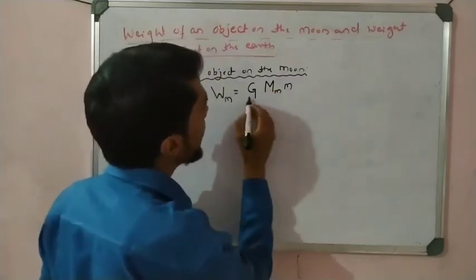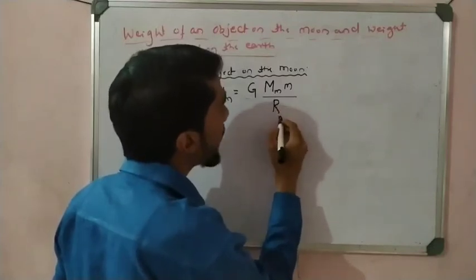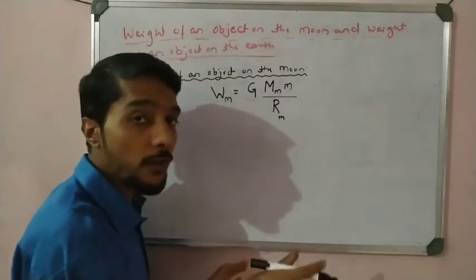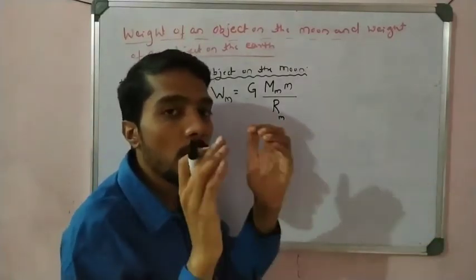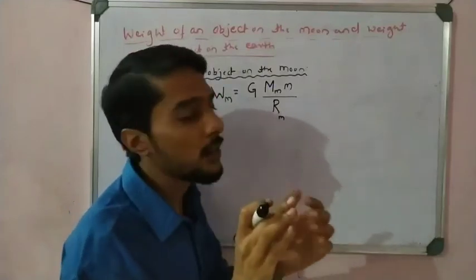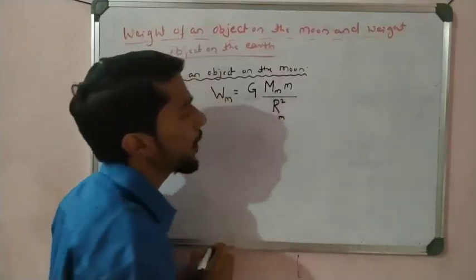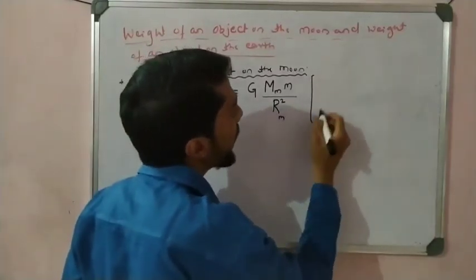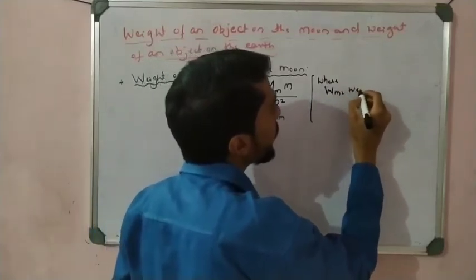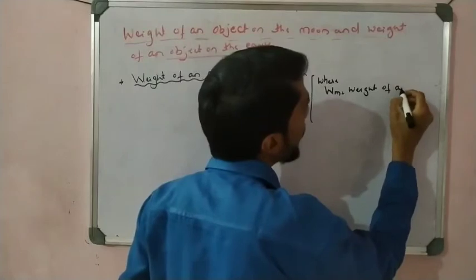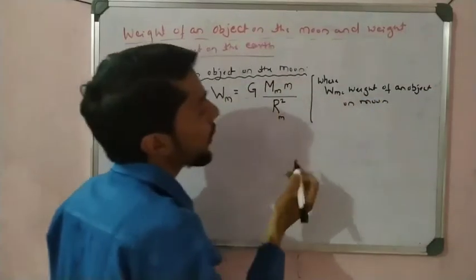Then I divide by the radius of the moon, so I write rm, the radius of the moon, which differs from the radius of the earth. The radius of the moon is about one fourth of that of the earth, so as compared to the earth the moon's radius is smaller, so I take rm. So rm, radius of the moon, squared. So here I write below that, where Wm is the weight of an object on the moon. These you have to remember.